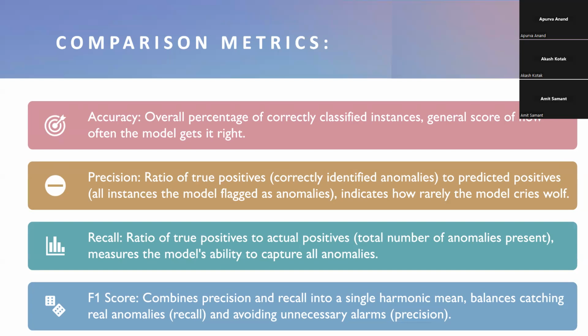Then we are evaluating the models based on their recall value, which is the ratio of true positives to actual positives, the total number of anomalies present. It measures the model's ability to capture all anomalies. Then the last metric is the F1 score, which combines precision and recall into a simple harmonic mean. It balances catching real anomalies, recall, and avoiding unnecessary alarms, which is covered by precision.